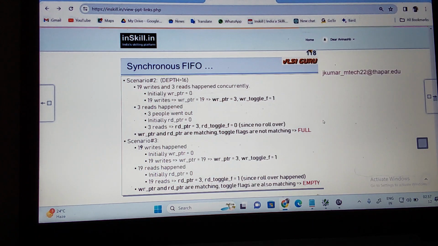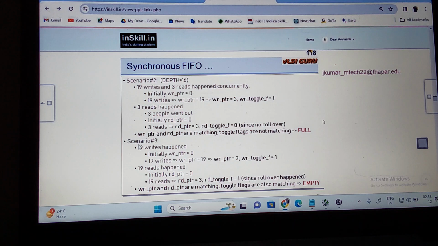Now what can you call this combination? Full. The write pointer and read pointer are matching, but the toggle flags are not matching. So this combination I can call full. Can you understand here? 19 writes are happening. Since 19 writes means that after 16, a rollover happens, that flag becomes 1.